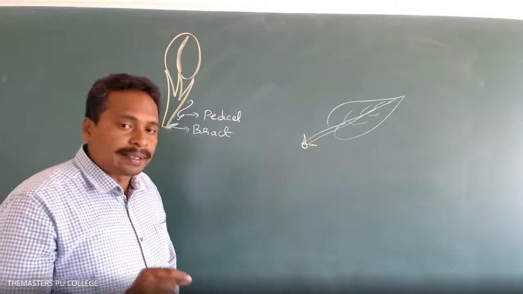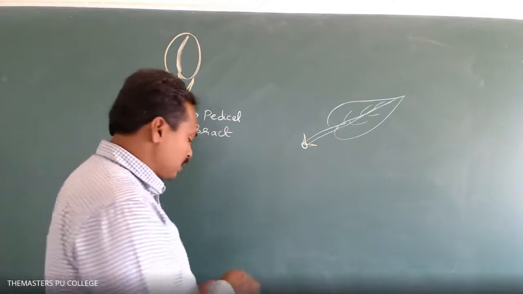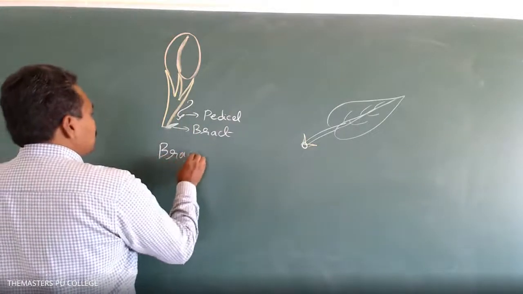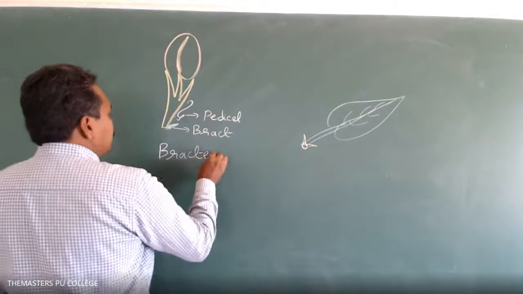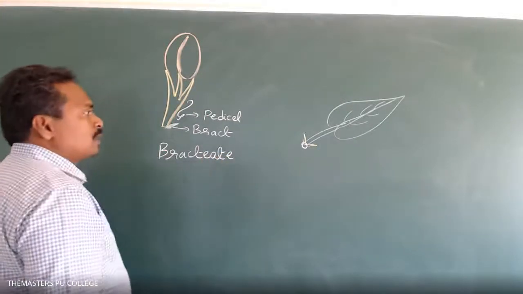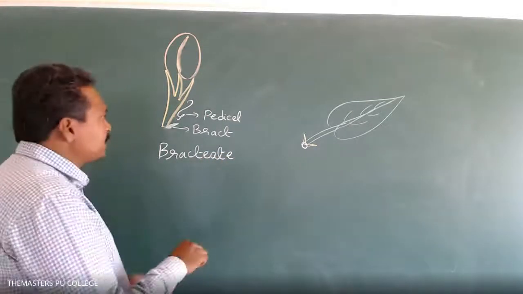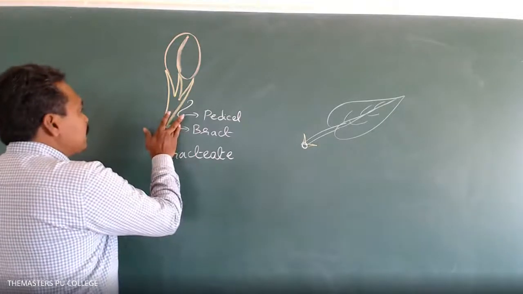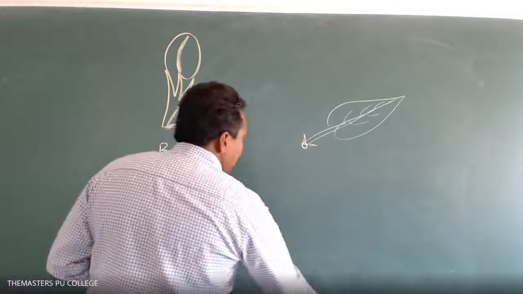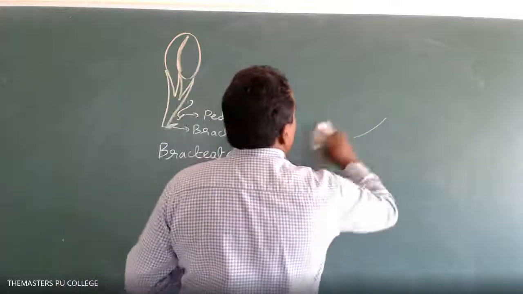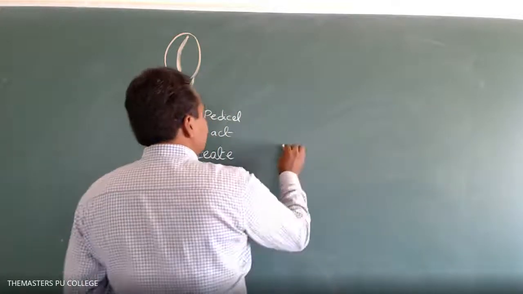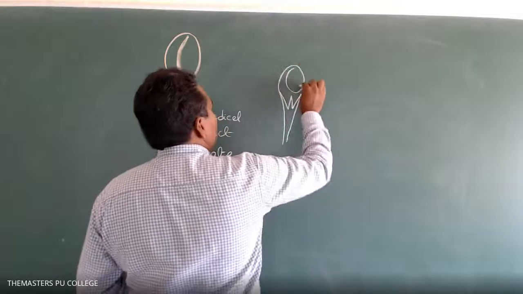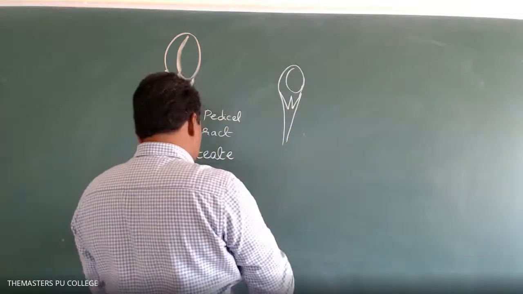If the bract is present, such a flower is called a bracteate flower. In some plant species, the bract is absent. Such flowers are known as ebracteate flowers.